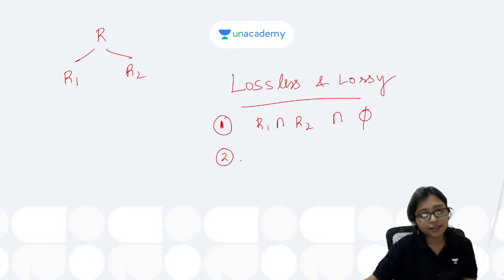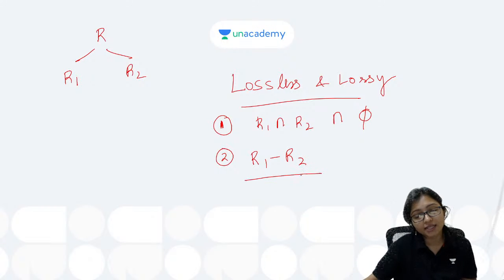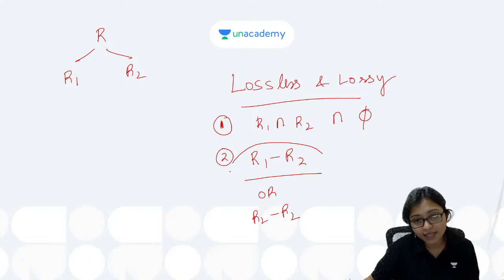Next, what to check? Next checking is R1 minus R2, or R2 minus R1. This is the next checking.